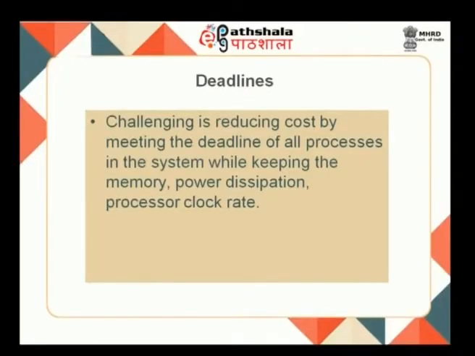Processor clock rate, in the sense of your processor capability, means the lesser capability processor will be of a lower price, maybe less power will be given, and some of the units will be disabled when not in use. And system requirement memory: how much is needed, only that much memory is provided.